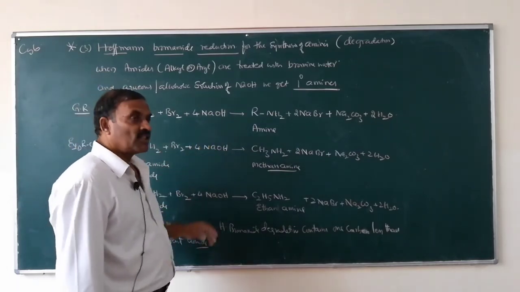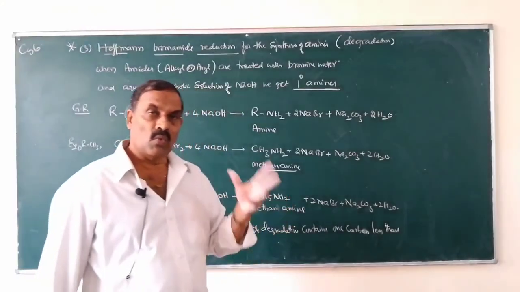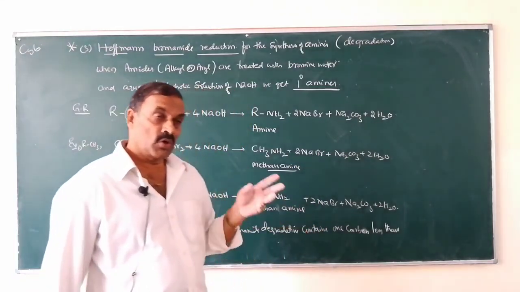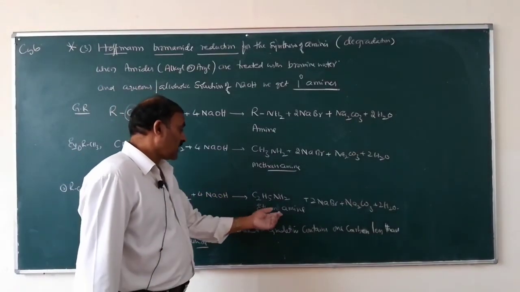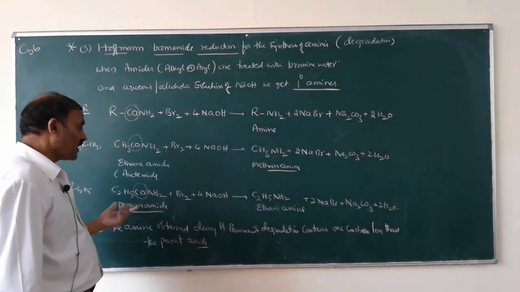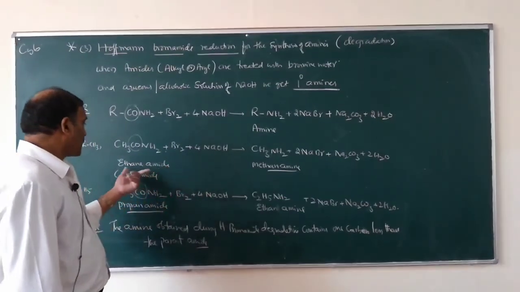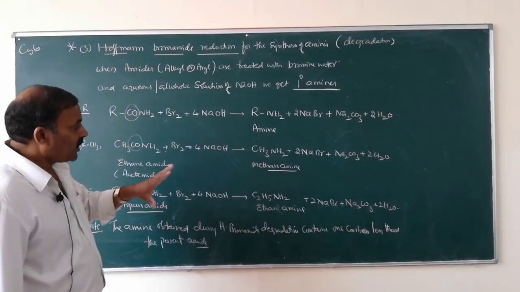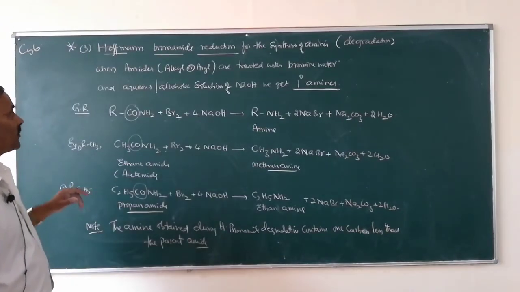After Hoffmann-bromamide degradation, the amine obtained will have one carbon less than the parent amide. So if you are asked how ethanamine is obtained, you have to take propanamide. So this is also very important.